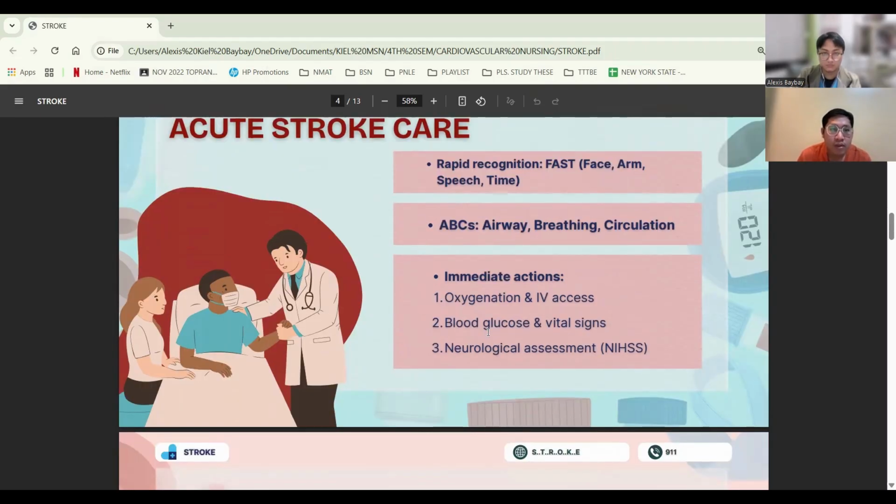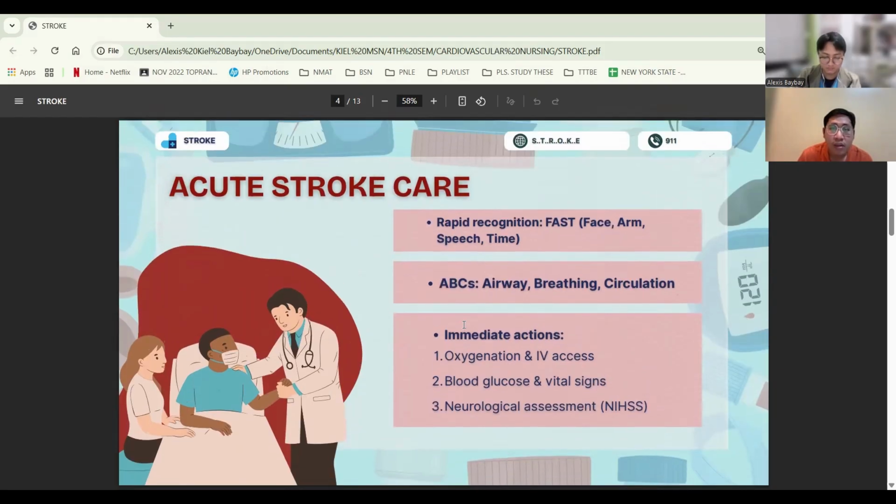So for the acute stroke care, acute care begins the moment stroke symptoms are recognized. The public and the healthcare workers rely on the FAST mnemonic. F, which is the face drooping. A, arm weakness. S, speech difficulty. T, time to call emergency services.